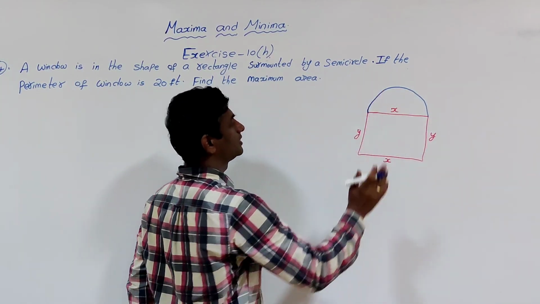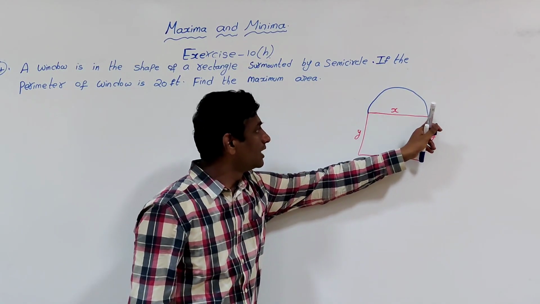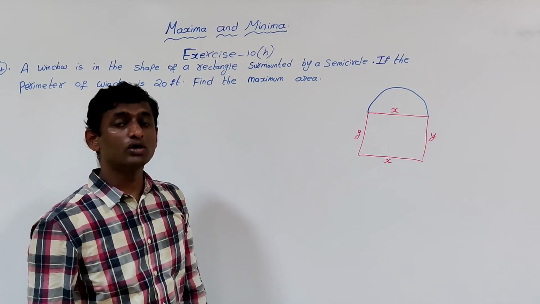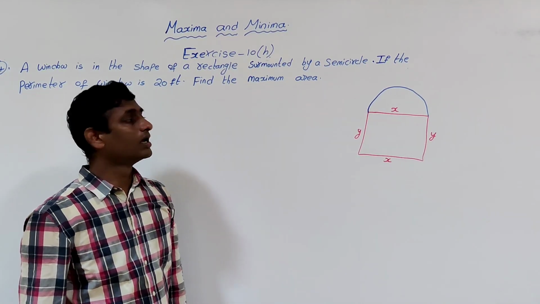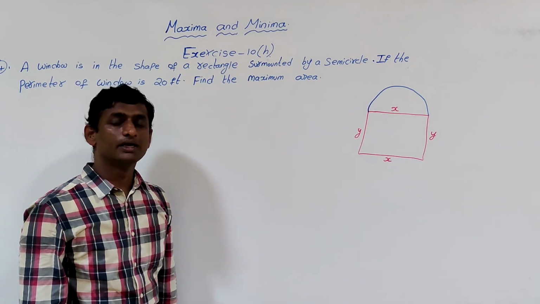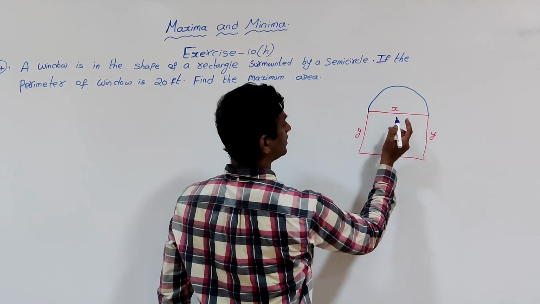So this is the semicircle. In this semicircle, this length x is the diameter. Then what is the radius? As the diameter is x, the radius is x by 2.